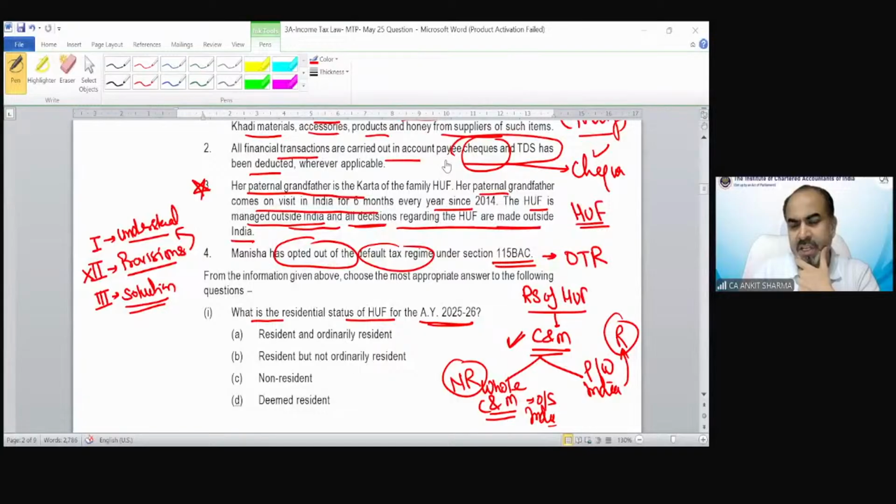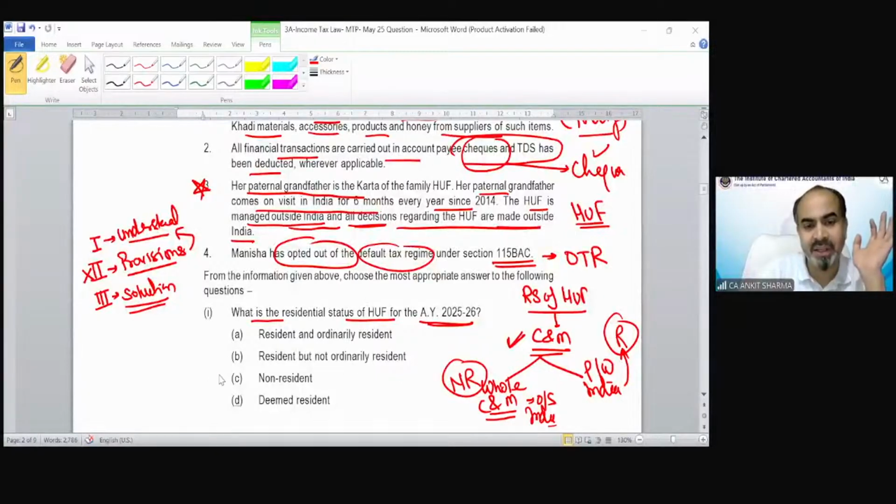Non-resident, as per Krishna. Sunidhi is also saying it, Sahil also, Shagufta also saying the correct answer. Astha has also given the correct answer, and so on. Tanu also is saying the correct answer. So if you recall the provision and then apply it correctly, you will definitely get the correct answer.